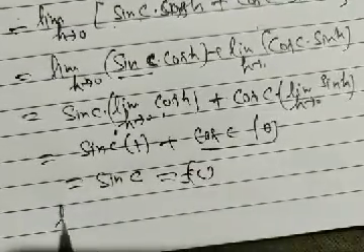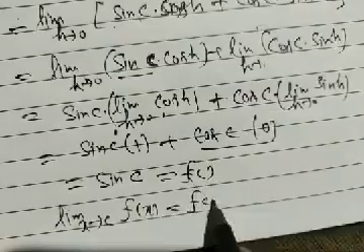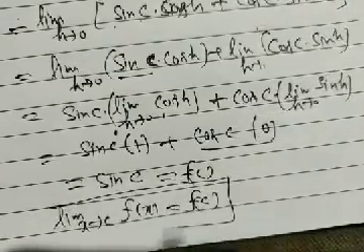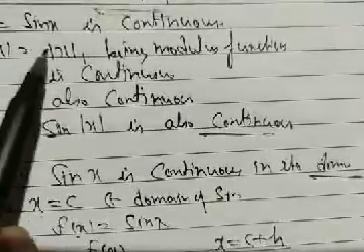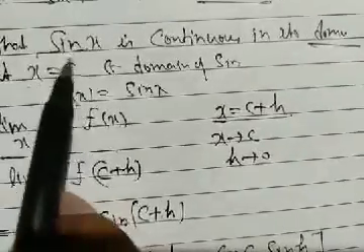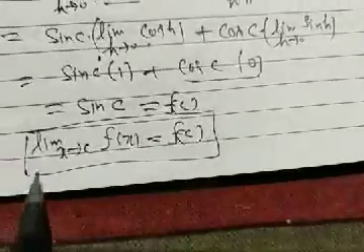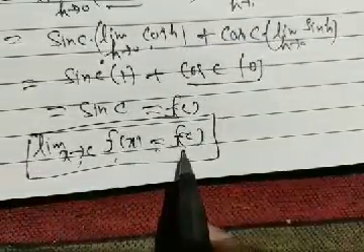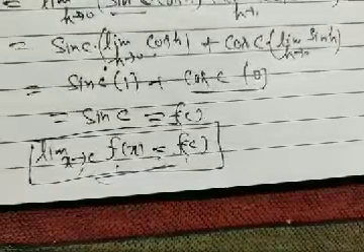How do we prove that? We proved that the limit as x tends to c of f(x) is equal to f of c. That means our sine function is a continuous function. We have to show that sin x is continuous. We start with an arbitrary point x equal to c, and we show that the limit as x tends to c of f(x) is equal to f of c. Then our sin x is continuous in its domain.